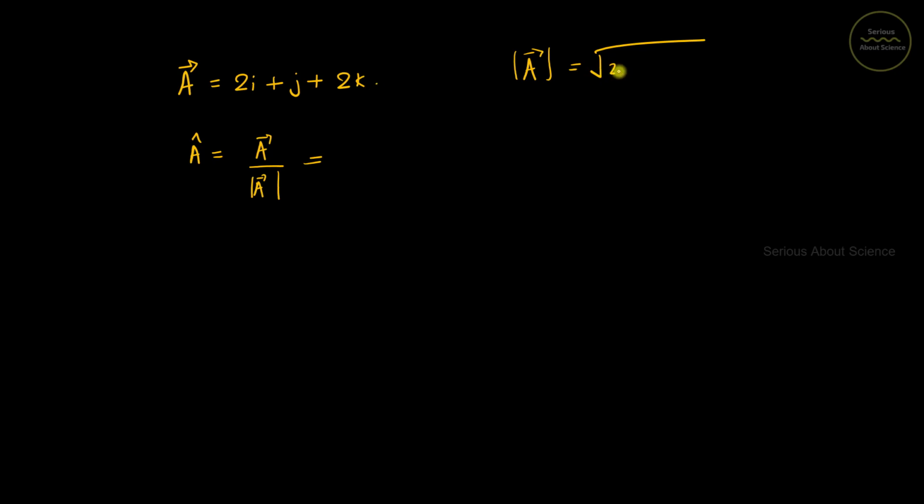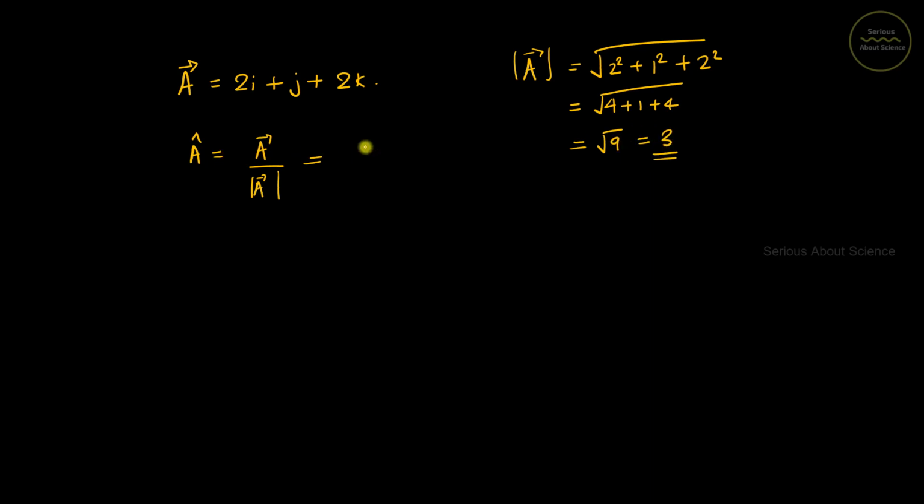That is 2 square plus j component is 1 here, so it is 1 square plus again 2 square. And we will get it as root of 4 plus 1 plus 4, or it is root 9, which is equal to 3.